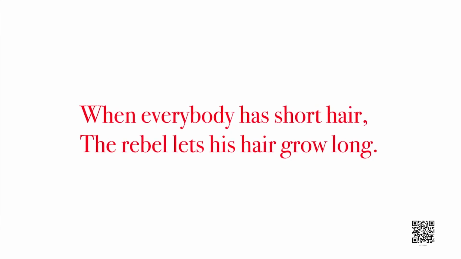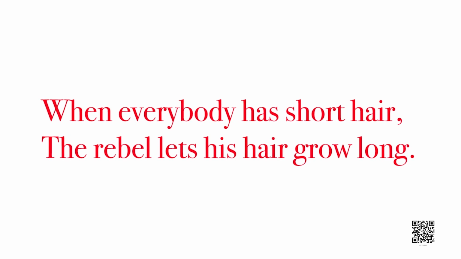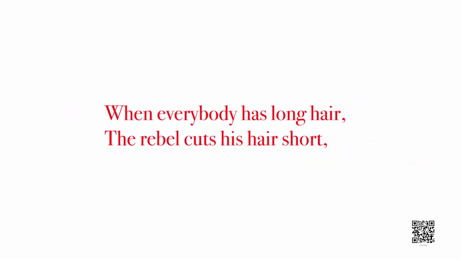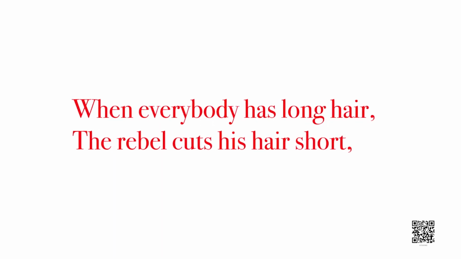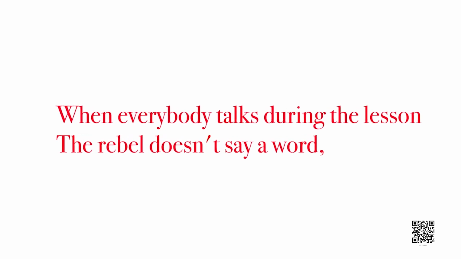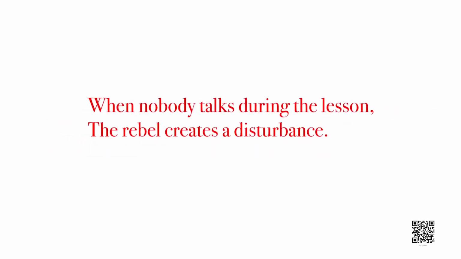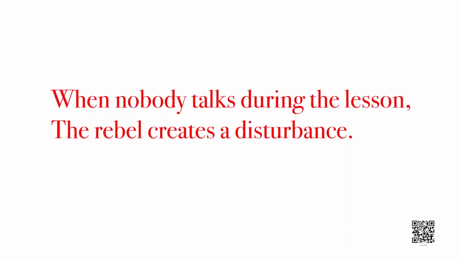To learn more about this rebel and the appropriate values and associated actions with it, let us go and read this poem. When everybody has short hair, the rebel lets his hair grow long. When everybody has long hair, the rebel cuts his hair short. When everybody talks during the lesson, the rebel doesn't say a word. When nobody talks during the lesson, the rebel creates a disturbance.